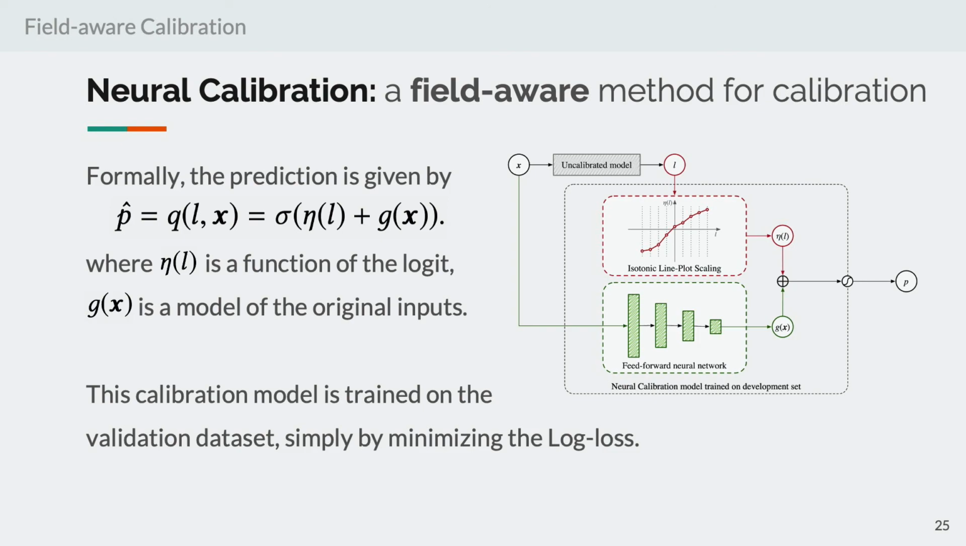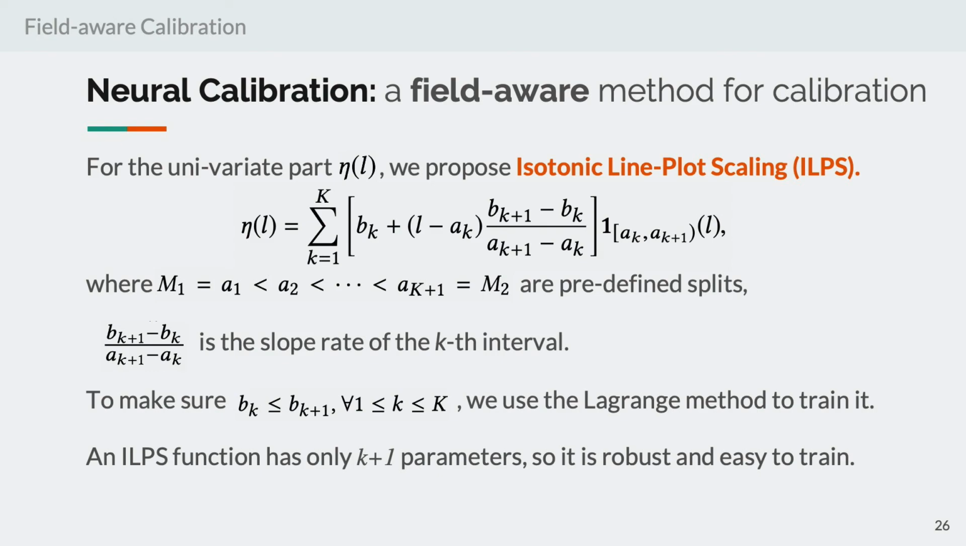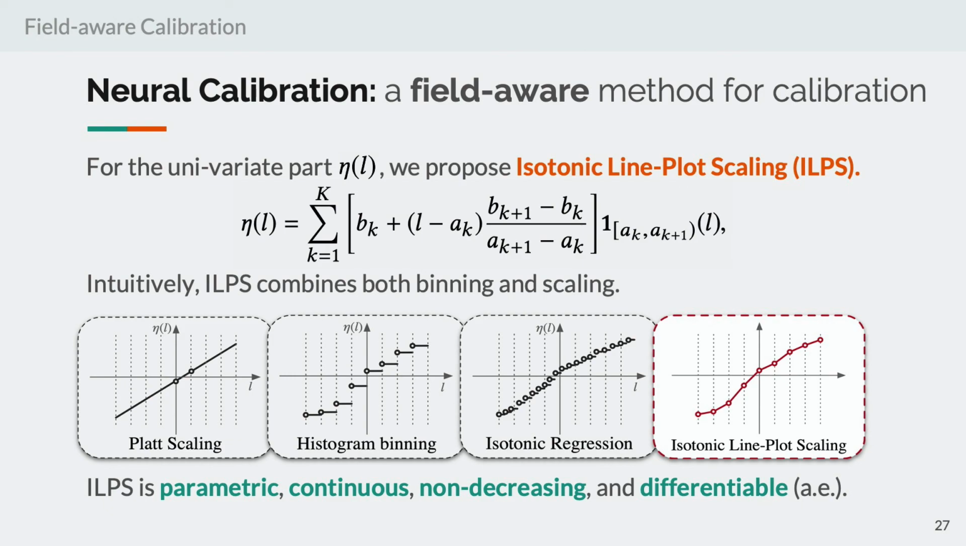In order to train the whole calibration model by gradient descent, we would like to use a parametric function as eta. So we propose a novel univariate mapping named isotonic line plus scaling. It has the name because it is isotonic, and it looks like a line plot. You can find a detailed formulation in the paper. Intuitively, isotonic line plus scaling combines the ideas of both binning and scaling. It is parametric, continuous, non-decreasing, and differentiable almost everywhere, which are some important properties.